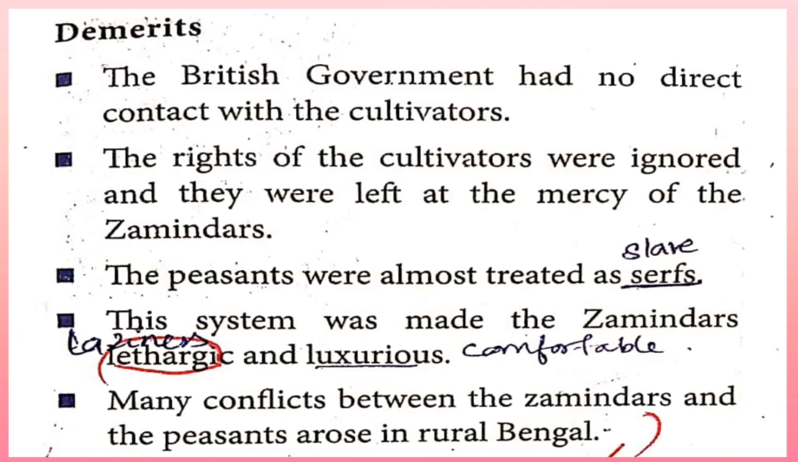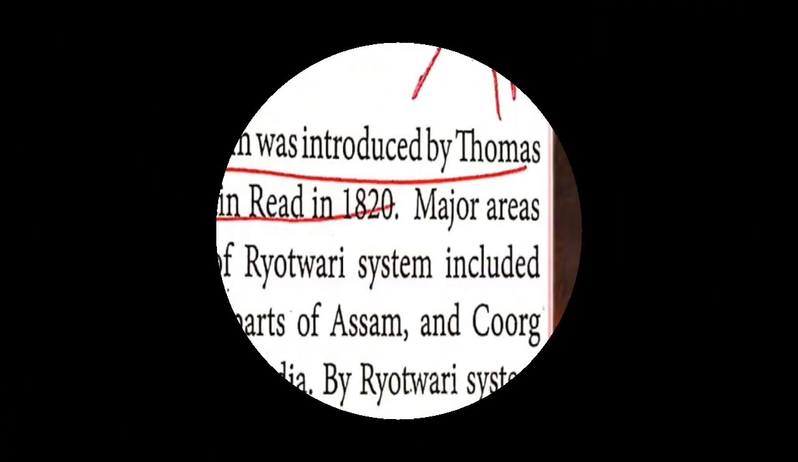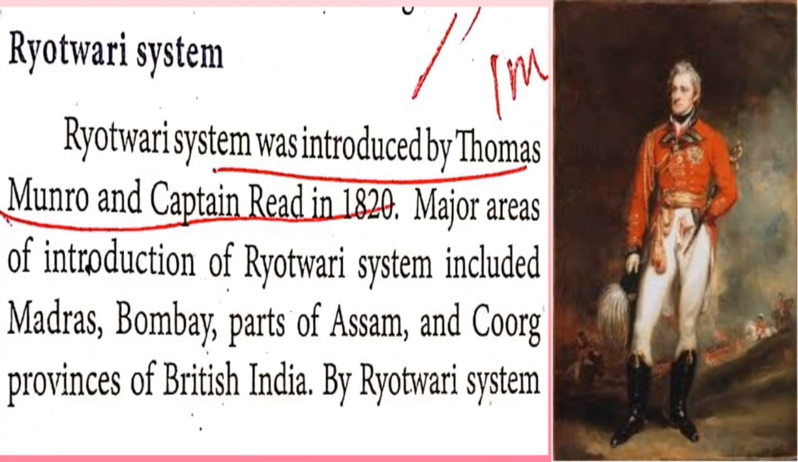So automatically, many conflicts between the zamindars and peasants arose in rural Bengal. The next revenue system was the Rayatwari system. Rayatwari was introduced by Thomas Munro and Captain Reed in 1820. The major areas of the settlement included Madras, Bombay, parts of Assam, and Coorg provinces of British India.